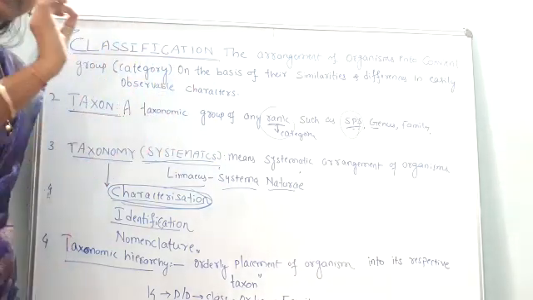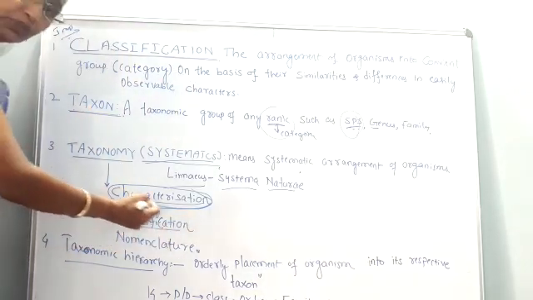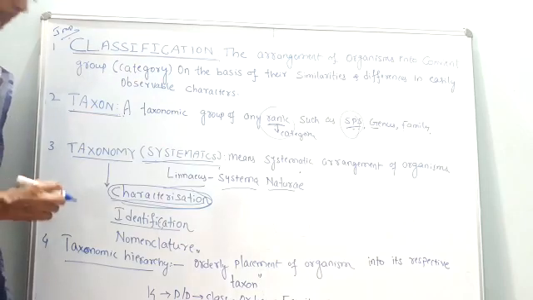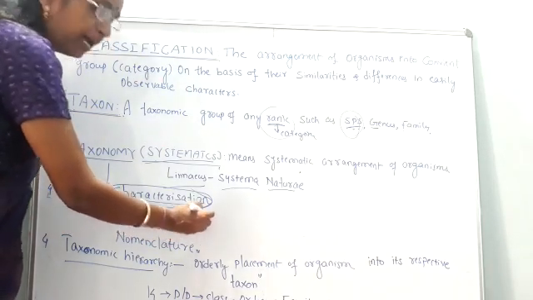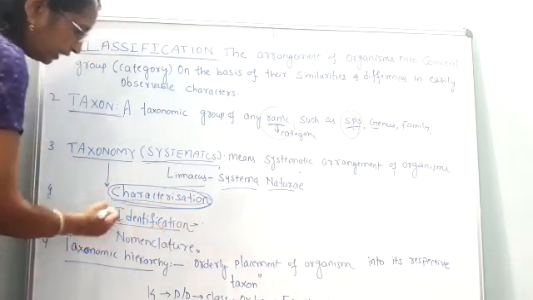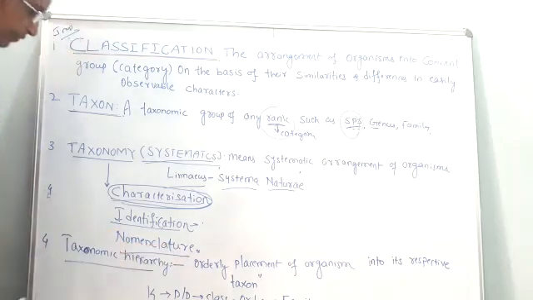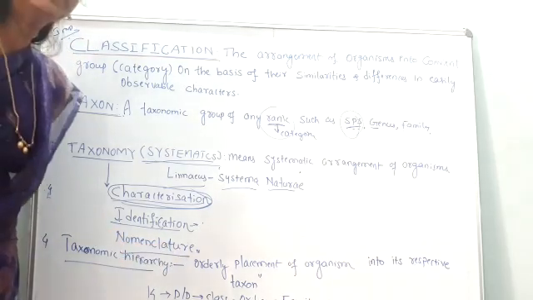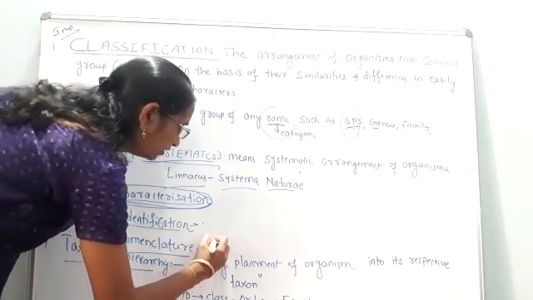Then after characterization, he has to identify that organism, either it may be plant or it may be animal. So first of all, it has to be identified. After that, what is the third step? In the third step, nomenclature is done. Then what is nomenclature? Naming the organism.